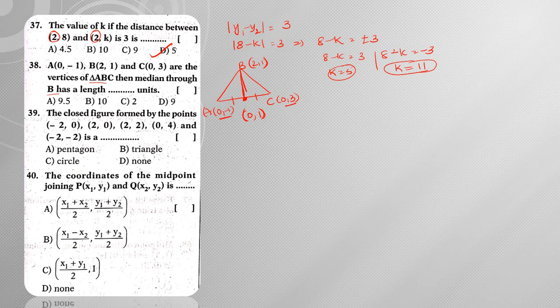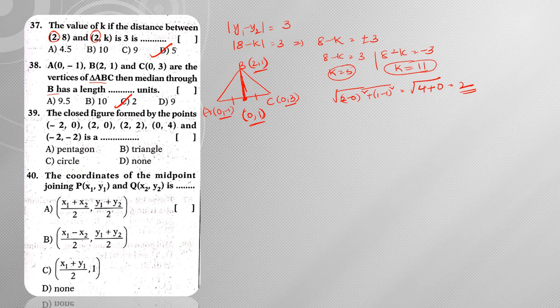If you want the length of this median, simply find the distance between these two points. What is the distance between those 2 points? Which is nothing but square root of (2 minus 0) whole square plus (1 minus 1) whole square. So which gives me square root of 4 plus 0, which is equal to 2. Hence the length of the median is 2 units.